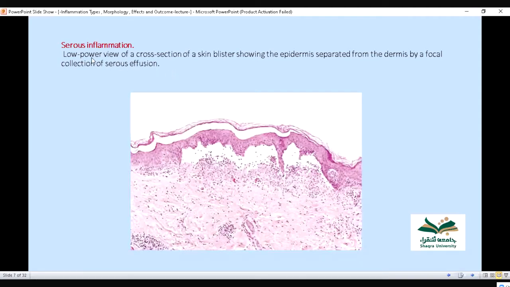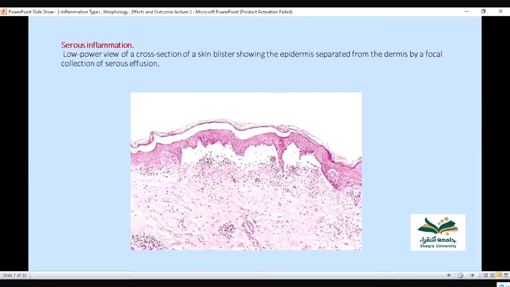Now this is the histological picture of serous inflammation. Low power view of a cross section of a skin blister showing epidermis. This is the epidermis, separated from the dermis. This is the keratin layer. This is the epidermis, and this is the dermis.